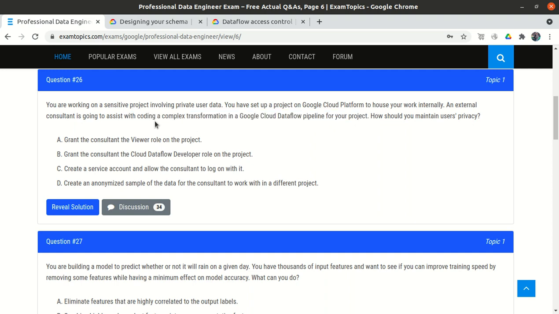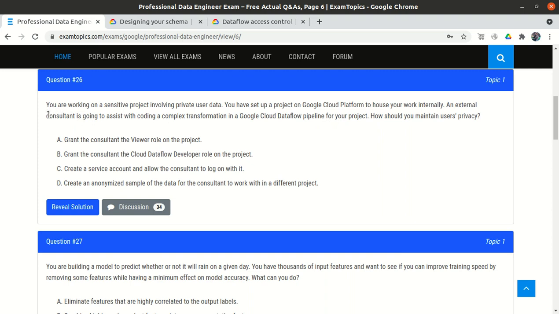So what is basically mentioned in this question is that we are working on a project that has some very sensitive user data. Our project is in GCP, the Google Cloud Platform, and we want to set up a Google Cloud Dataflow pipeline. But the pipeline is very complex, so we need some help